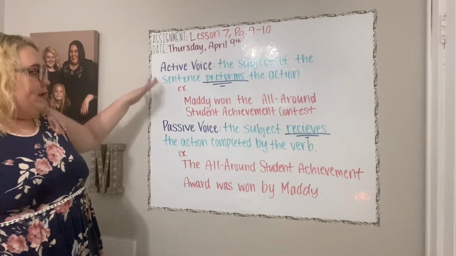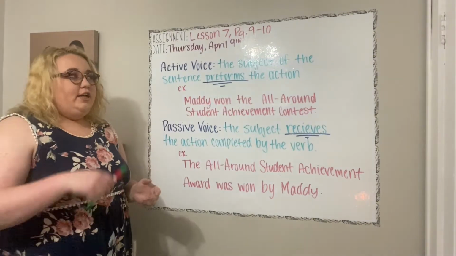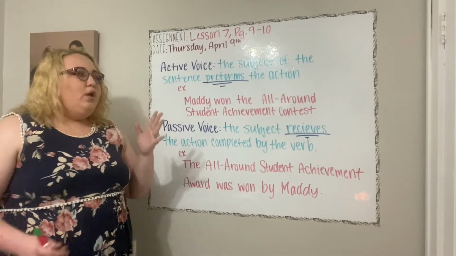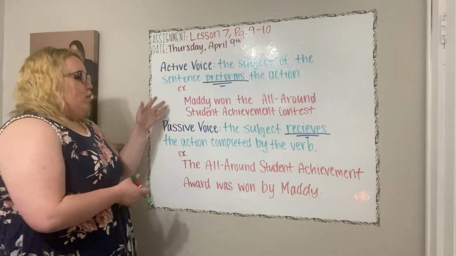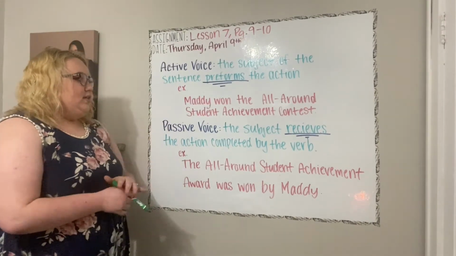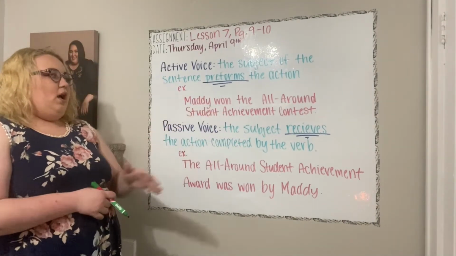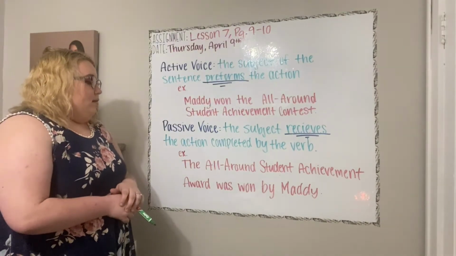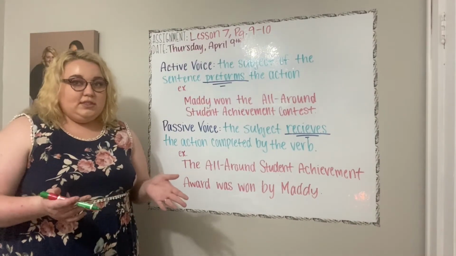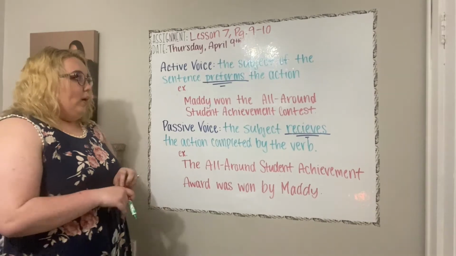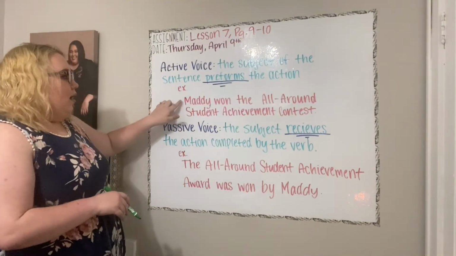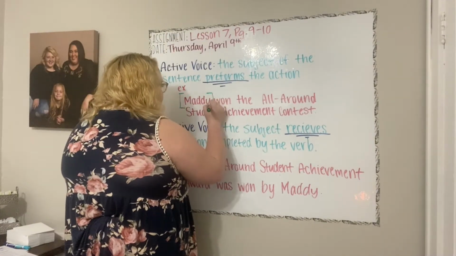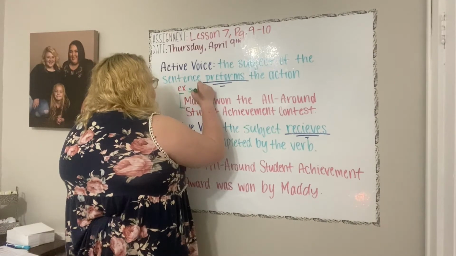So first, active voice. The active voice is the subject of the sentence performing an action. Performs is the main word there. That's the word that you want to pay attention to. The subject of a sentence is whatever the sentence is talking about. If we're looking at this example, it says Maddie won the all-around student achievement contest. We're talking about Maddie. Maddie is the subject. If we said Jordan rode his bike to school, what's the subject of the sentence? Jordan. So it's whatever the sentence is talking about. Here, Maddie is the subject. So let's go ahead and label Maddie as our subject.